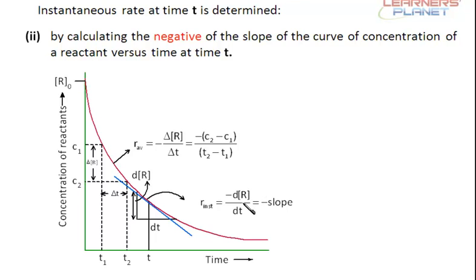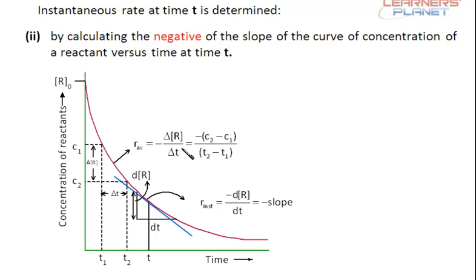By just taking the negative of the slope of the curve of concentration of reactant versus time at time t. At any time t we have taken, if you drop a tangent over the curve, we can calculate the instantaneous rate of reaction, and this is the negative one. Why so? Because we are taking the change in concentration of the reactant.